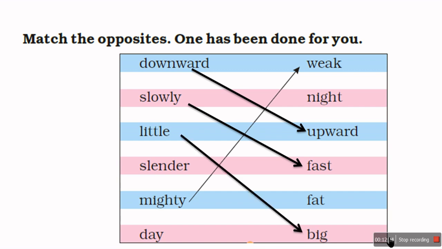Little, big. Slender, fat. I told you slender means thin. And we must all know day, night. So the opposites are downward, upward; slowly, fast; little, big; slender, fat; mighty, weak; day, night.